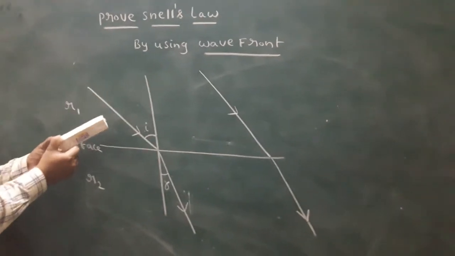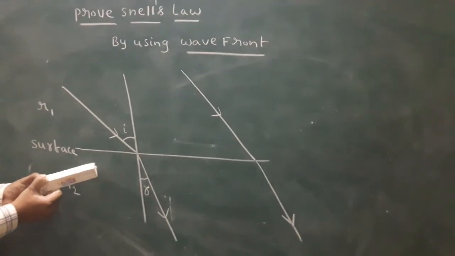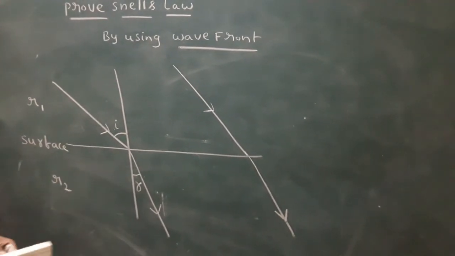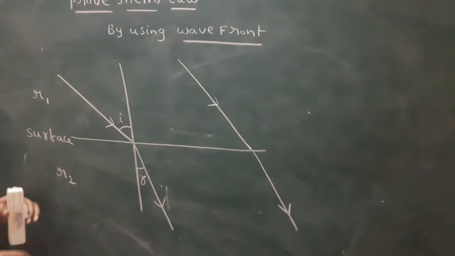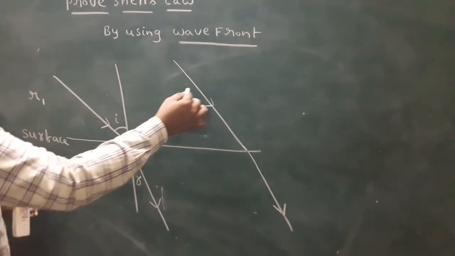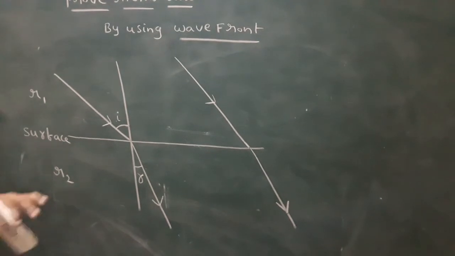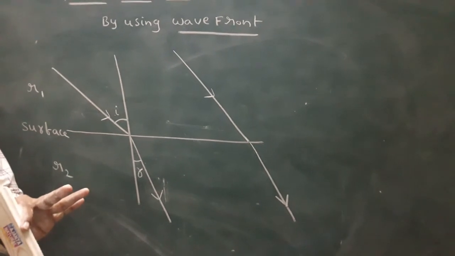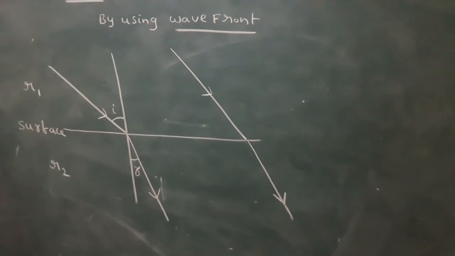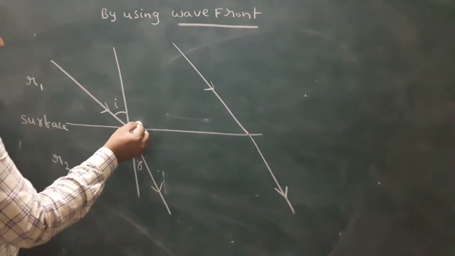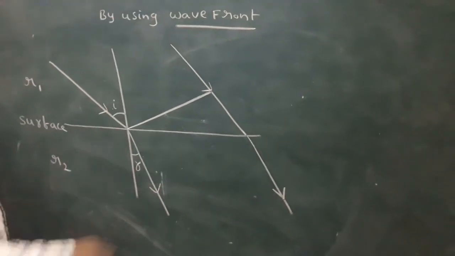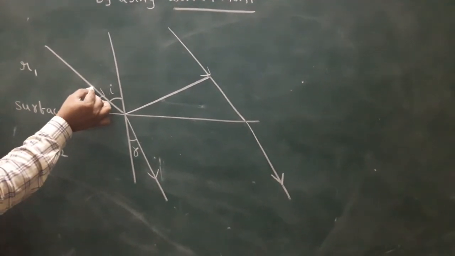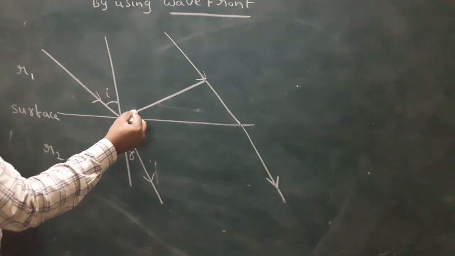Light propagates from one medium to another medium. The angle of incidence is I, the angle of refraction is R. This is the ray, this is the ray. We know from the previous concept that the wavefront and ray are mutually perpendicular. Look here, this is called the wavefront.